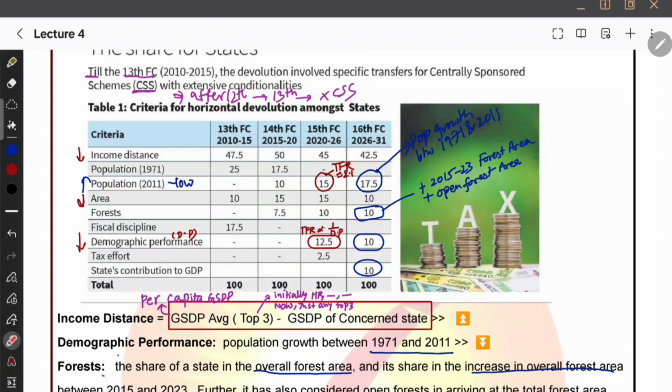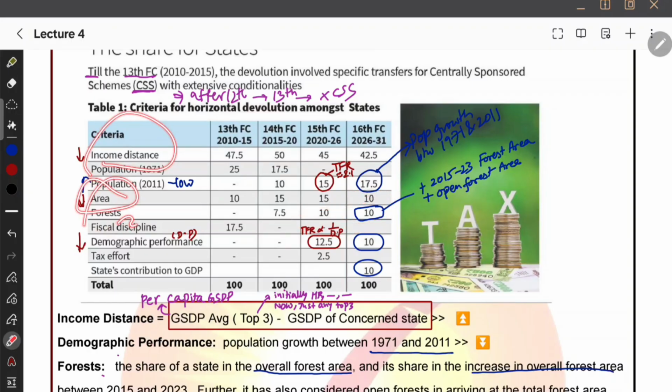And what are all the parameters that have increased? Population, you can remember that it increased, and income distance decreased, and area used to be 15, now it became 10, therefore it decreased. Forest it maintained. Demographic performance also decreased. See, population weightage was increased so demographic performance has to be reduced, to match it out, that's all. So population weightage we increased, demographic performance we reduced a bit. Remember it like that, because you can remember easily that population weightage we made 17.5, so you need to remember that demographic performance must have been reduced, right? So it decreased. And then forest was maintained.